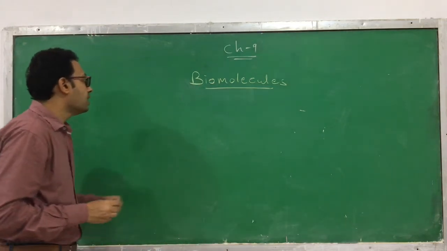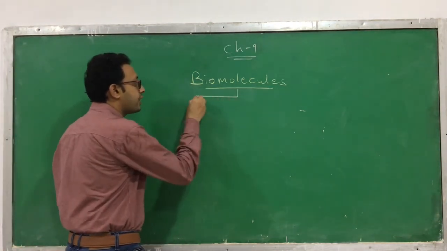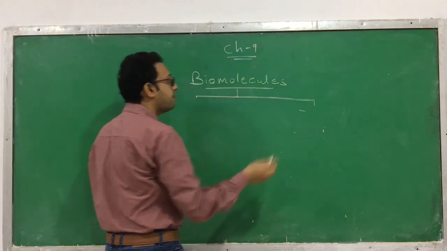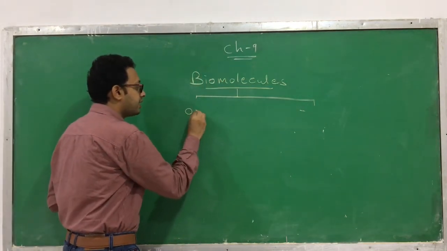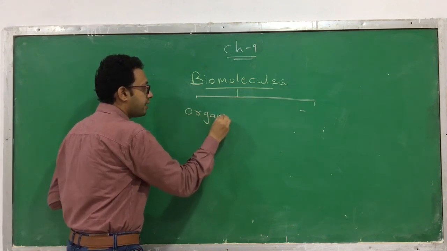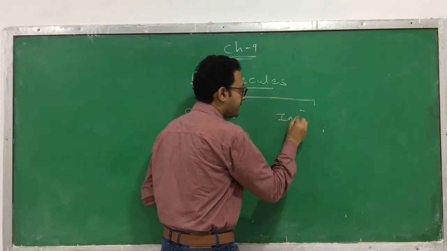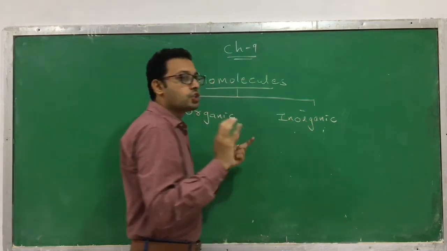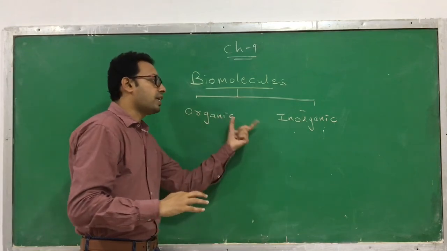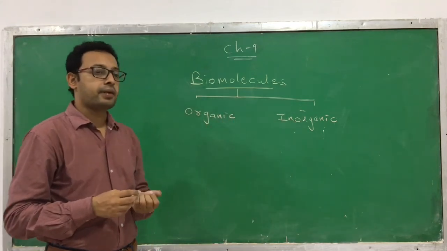Usually, compounds found in a living organism can be categorized into two types. The first category is called organic compounds, and the second category is inorganic compounds. Two varieties of biomolecules you can find in a living system: organic and inorganic compounds.